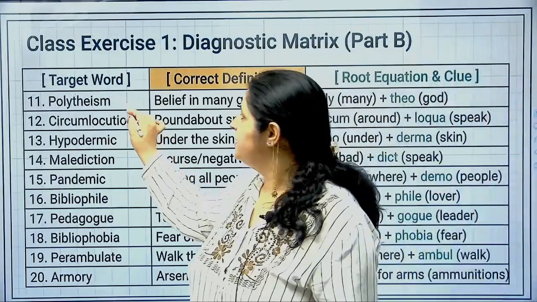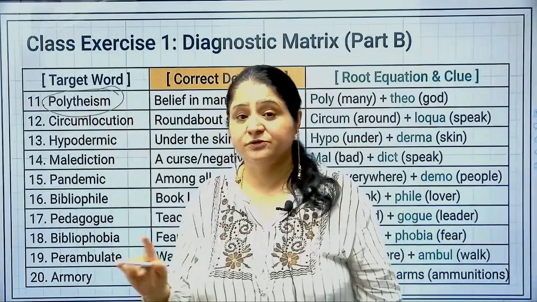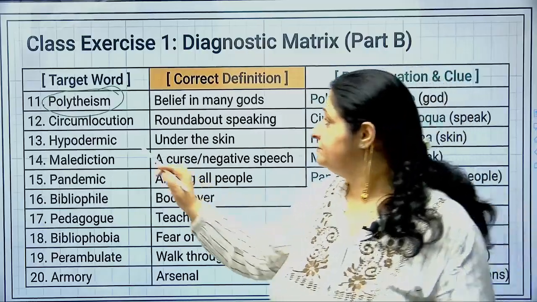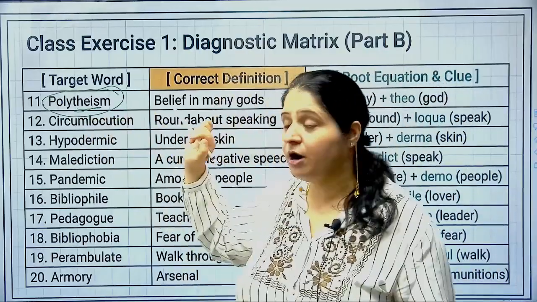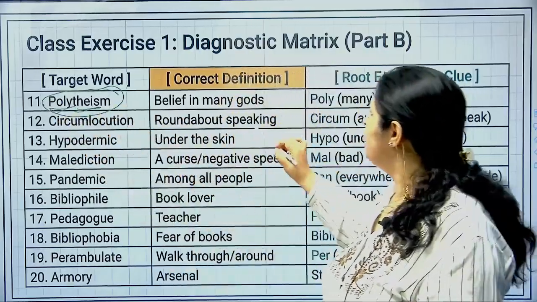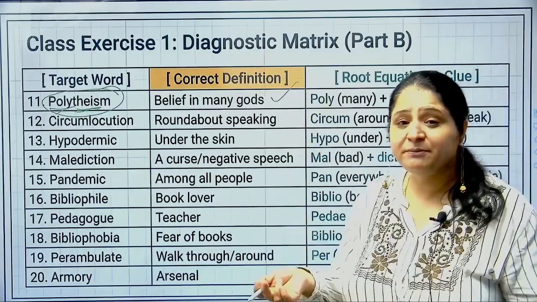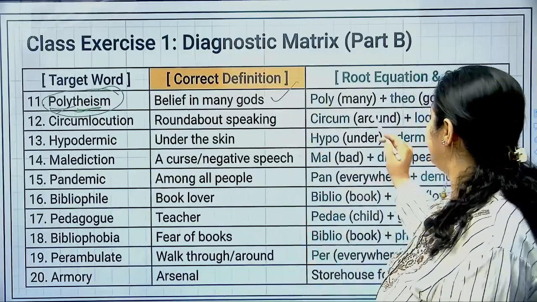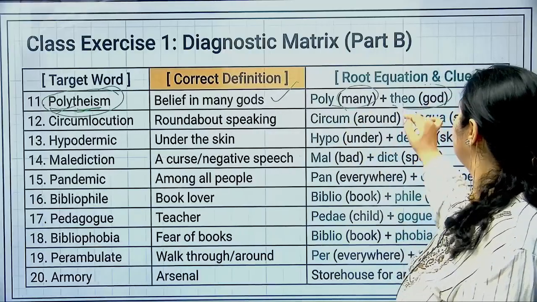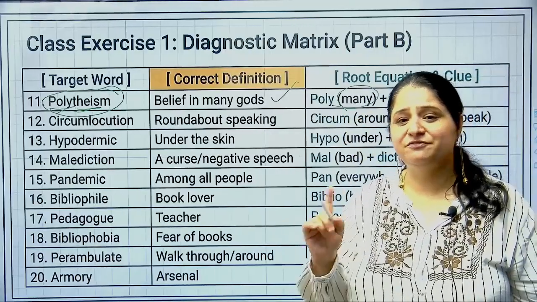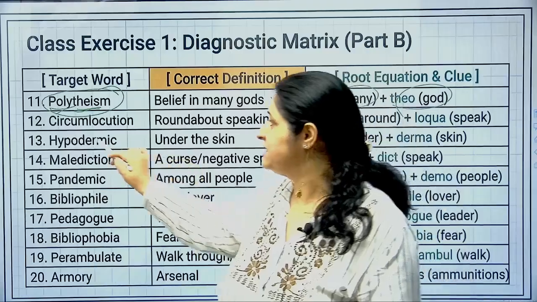All right. Now there's another word, polytheism. Look, what was theo? Theo was religion or God. What was poly? Many. So one who believes in many gods is a polytheist, and belief in many gods is called polytheism, right? Because poly is many and theo is God or religion. So when you believe in different gods or different religions, you are a polytheist.